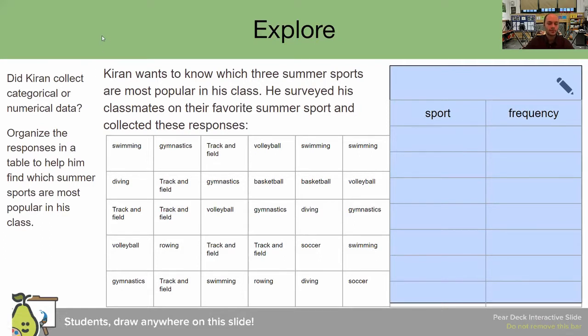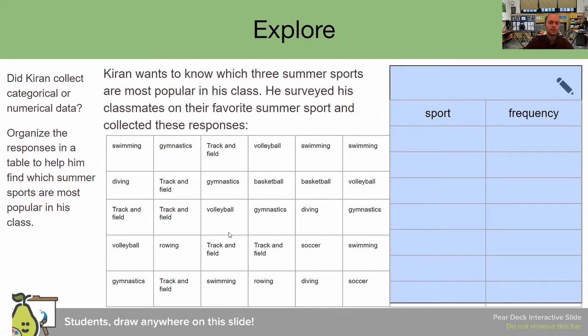All right, welcome back. Hopefully, you had some time to identify what this problem is about. So let's read this question together and talk about it. It reads, Kieran wants to know which 3 summer sports are most popular in his class. He surveyed his classmates on their favorite summer sport and collected these responses. So what we have here is a bunch of sports that his classmates responded with. With that said, what are we going to do with this information?